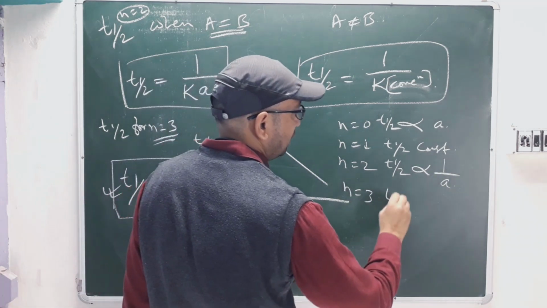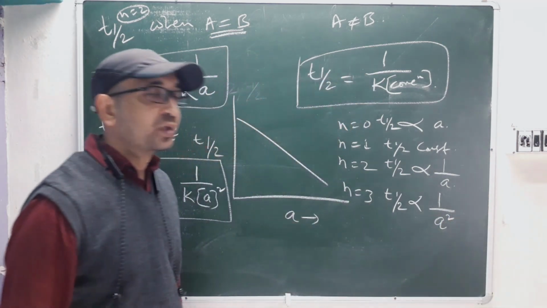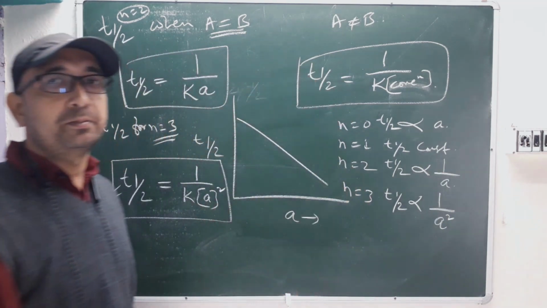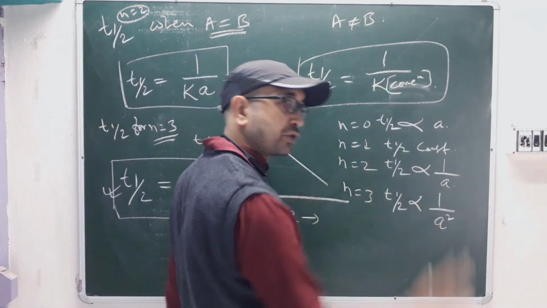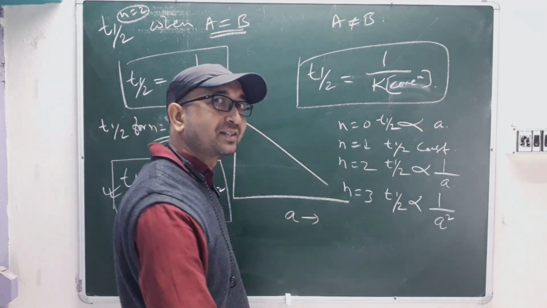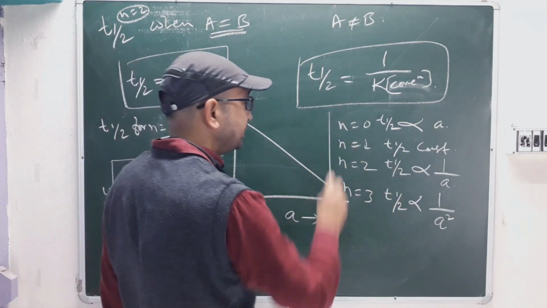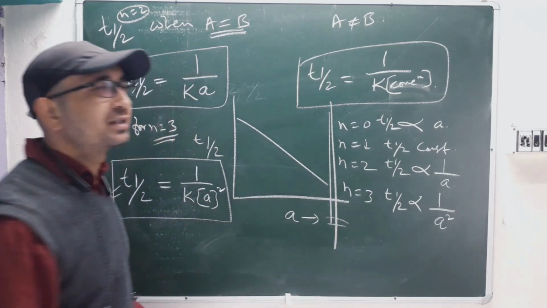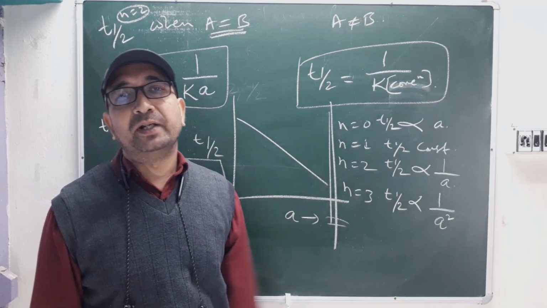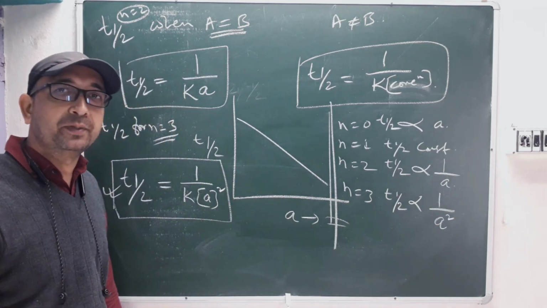If n equal to 3, T half is inversely proportional to concentration, but with the exponent square. If T half is more, your concentration will be very much down. If the initial concentration is very high, your T half will be very less. So write these things down somewhere and see them just before the examination, and your problem will get solved. This is the T half we have discussed for different orders of reactions.